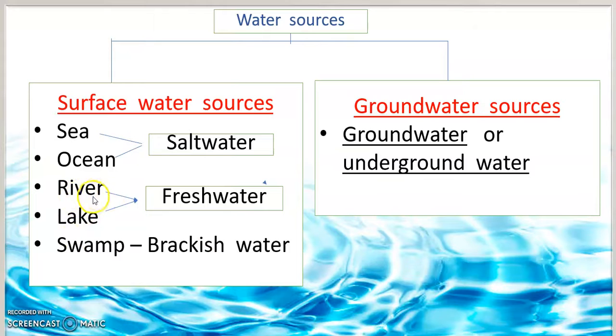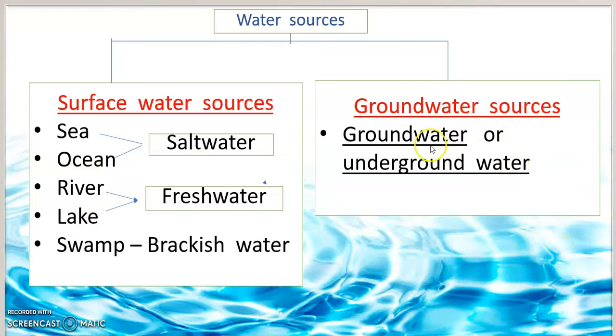River and lake are fresh water. Swamp is brackish water. For the groundwater sources, we have groundwater or underground water.